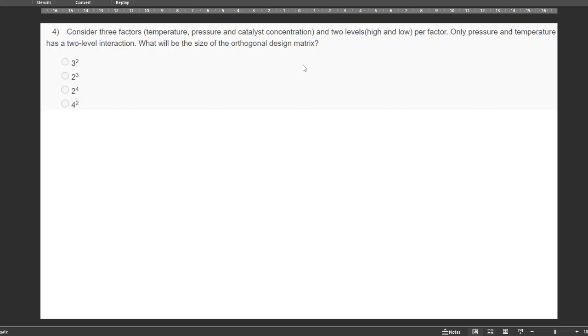The number of factors is three, so the degree of freedom arising from factors is three. Here, two levels per factor.